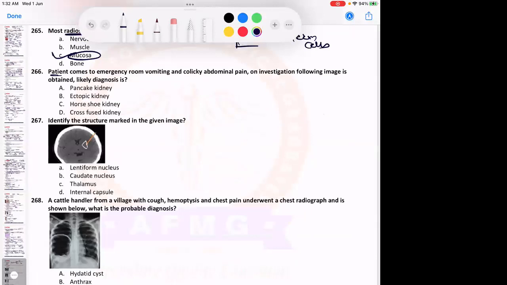Patient comes to the emergency room with vomiting and colicky abdominal pain. On investigation, the following image is obtained. Likely diagnosis? It is not given here. So it was something of this kind. What is this image?